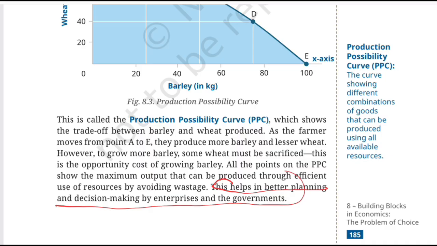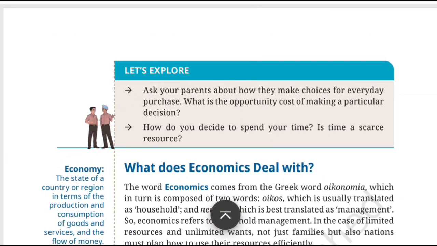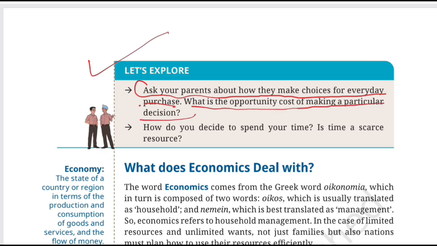Okay, so moving ahead to understand a few important basic questions given under the activity called Let's Explore, and you have two questions to answer here. The first question is, ask your parents about how they make choices for everyday purchase. What is the opportunity cost of making a particular decision? Okay, so I'm just giving you a sample answer like I've always told you.